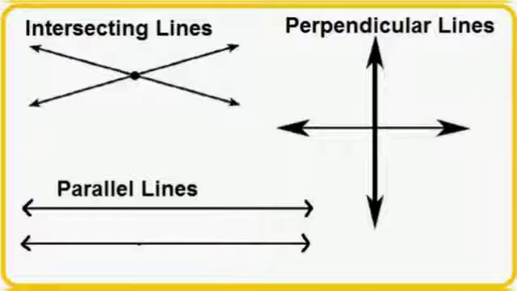There is a slight difference between intersecting and perpendicular lines. Intersecting lines are the lines which cut each other. Simply they cut each other. But perpendicular lines are the lines which cut each other straight, just like the crossroad, as I gave you an example of a crossroad. So perpendicular lines are the lines which cut each other just making a plus sign. And intersecting lines are the simple lines that simply cut each other.